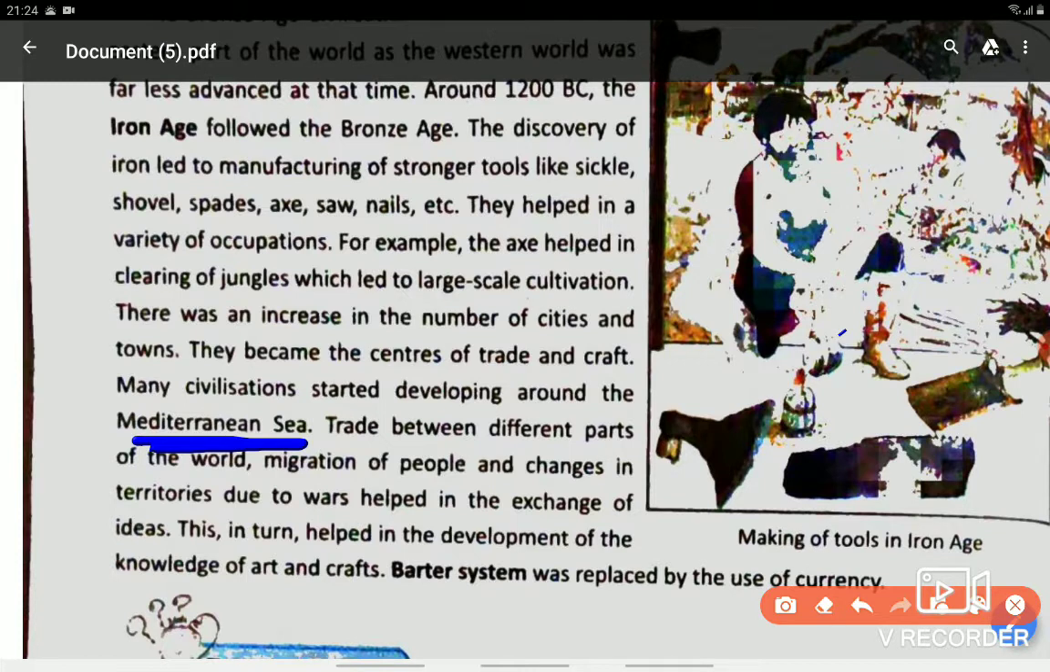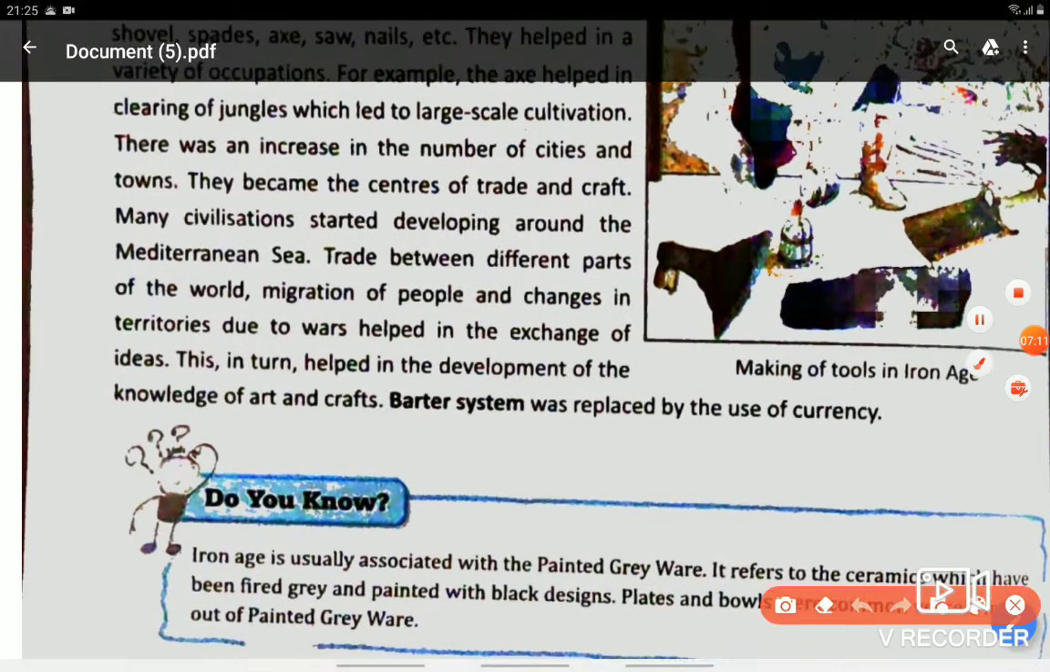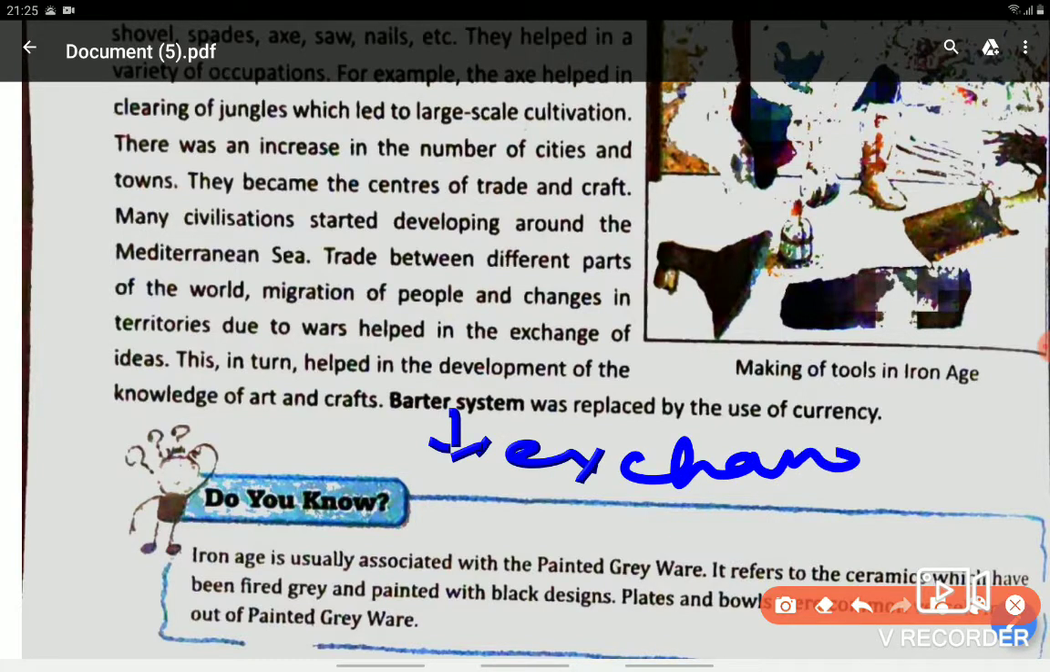And all these helped in the development of art and craft. This is an important line. Barter system was replaced by the use of currency. Barter system means exchange of goods. Previously, if somebody used to provide any service, in return they used to get goods, anything in the form of grains. So, exchange of goods.